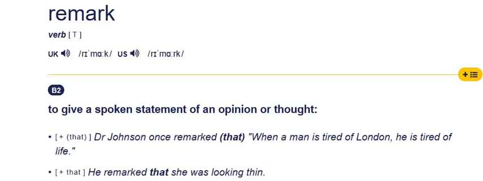You can simply use remark in a verb position like this: somebody remarked that someone was doing something, or someone did something. In an example structure like this, he remarked that she was looking thin. So we use remarked in the verb position like that.